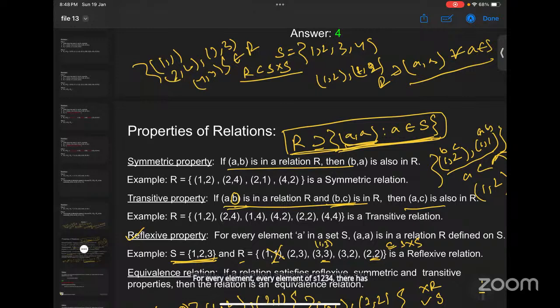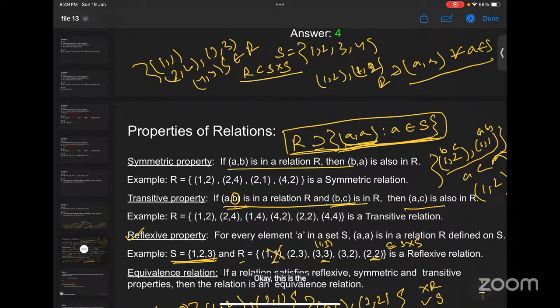(1, 1), (2, 2), (3, 3). Every pair should be there. That has to be the same. Doublets are present for every element. So for every element, the similar tuple should be present in the relation. Okay, this is the condition.